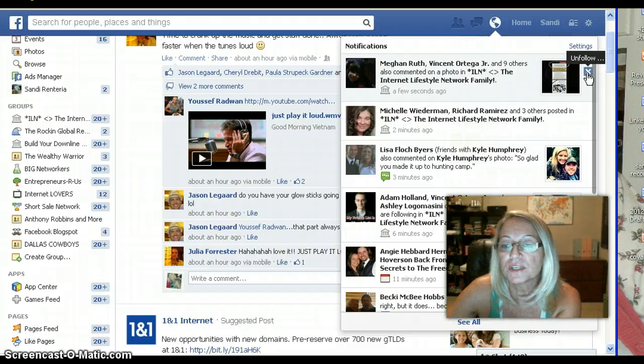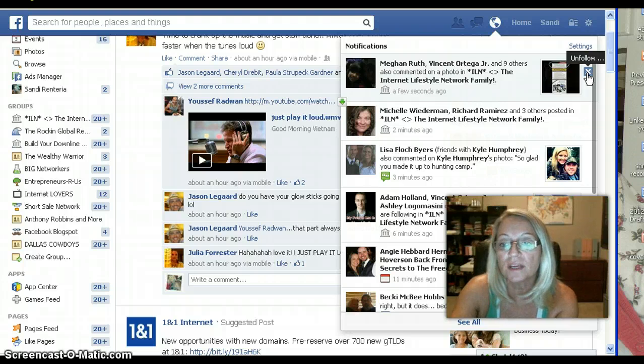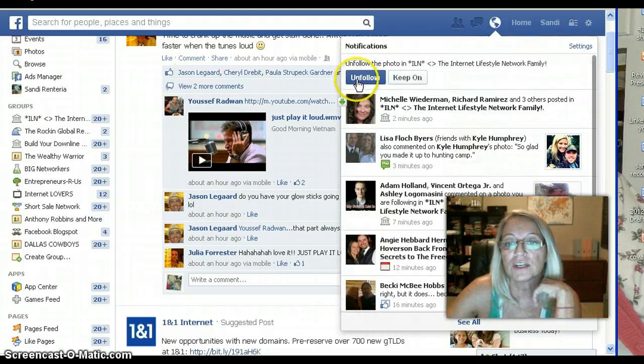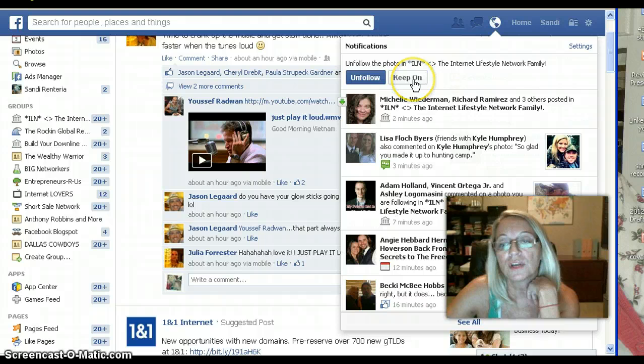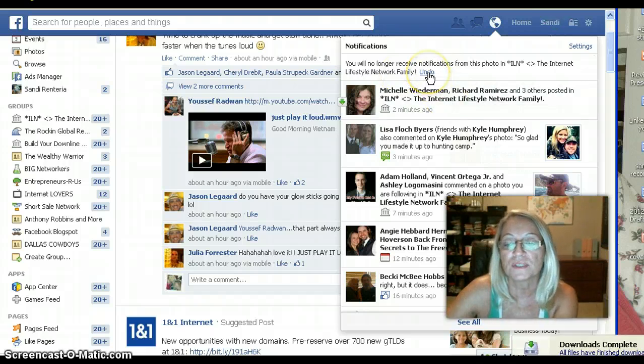I've commented on this particular post, and now it's giving me a notification that somebody else has liked it or they've commented on the same post. If I do not want to get those notifications that somebody either liked it or commented, all you have to do is scroll down here, find this little X on the right hand side, click on that, and right here it just tells you unfollow or keep on. So if you want to unfollow it, just click on that and you're good to go, and you won't get notified for any of those posts anymore.